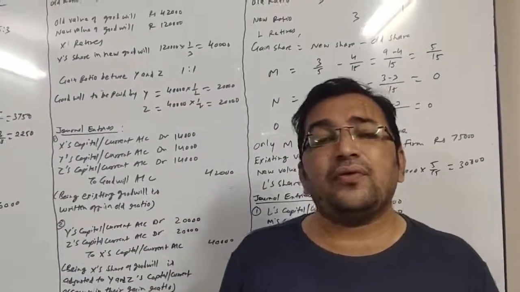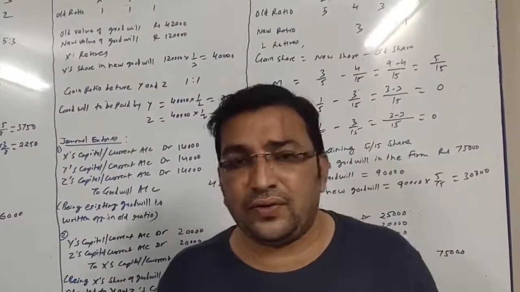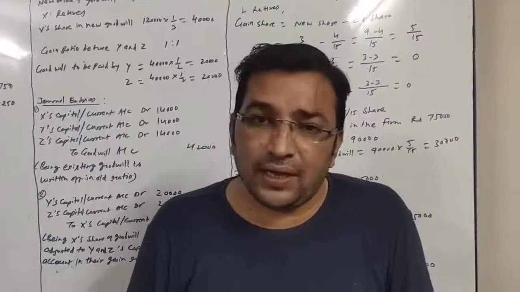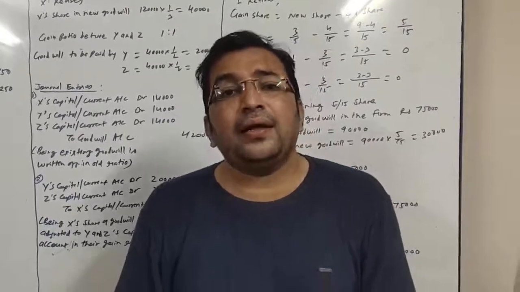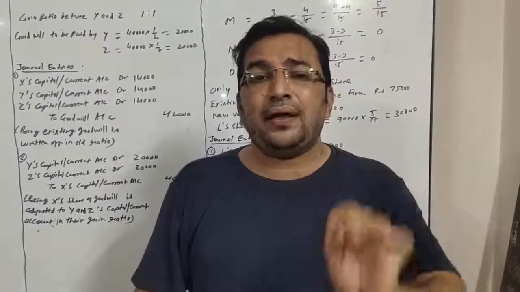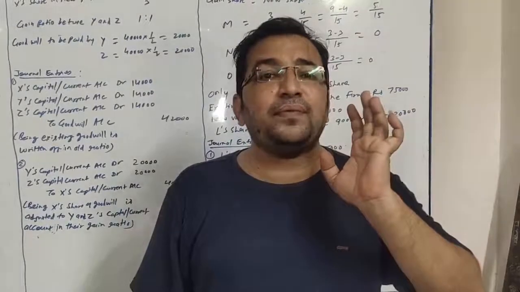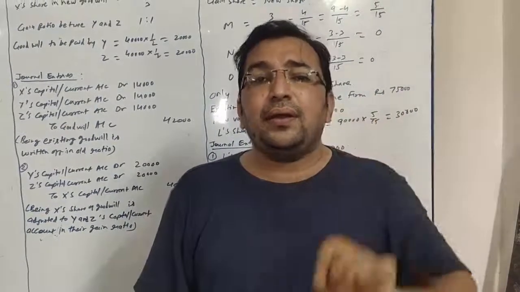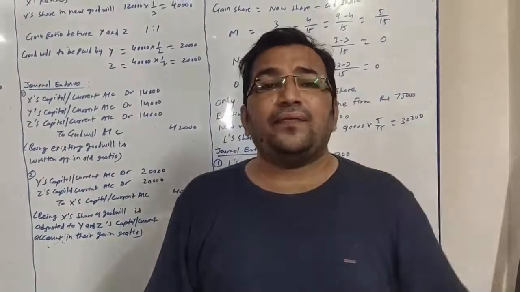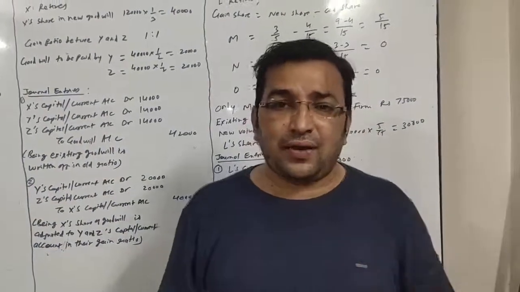Okay, what we need to do here, we need to find out the gain ratio of partners. Whose? Continuing partners. We will find out the gain ratio of continuing partners, and the goodwill share of the retiring partner will be paid by the continuing partners in gain ratio. How will they pay for it? They will be paying not in cash, they will be giving direct effect for that to their capital or current account. Let's see how to solve it.